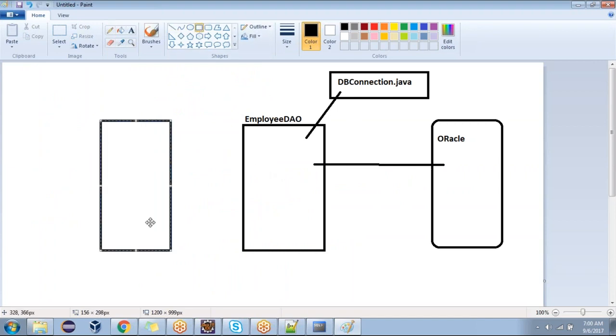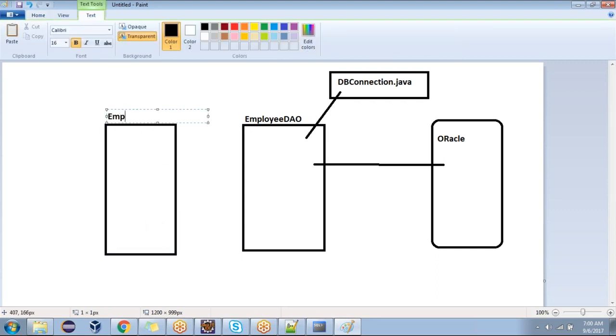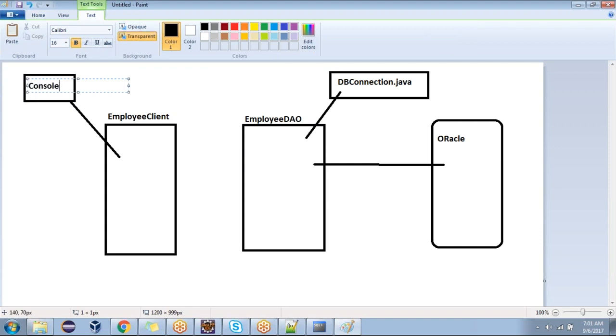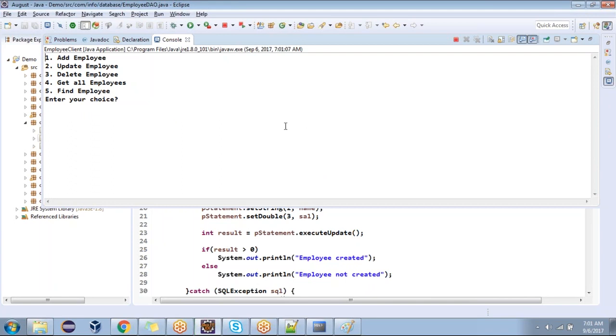This is our client class, EmployeeClient. Look at the diagram. This diagram I'm going to use continuously, so try to understand this. Whenever you run the EmployeeClient, you will get one console. What are you getting now? Console, in the sense of command prompt, where you are entering the inputs.